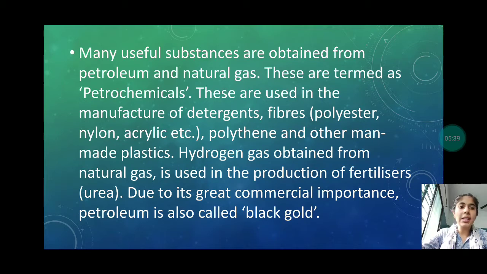Many useful substances are obtained from petroleum and natural gas. These are termed as petrochemicals, the chemicals which are useful.